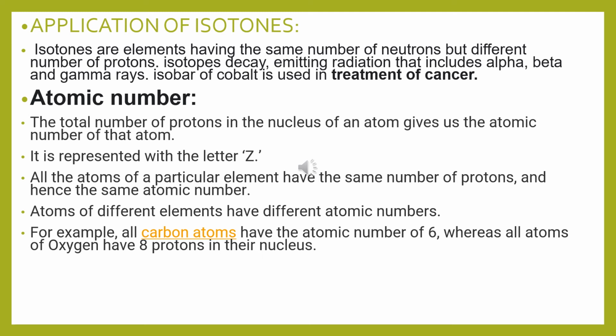Now we are discussing the atomic number. What is the atomic number? The total number of protons in the nucleus of an atom gives us the atomic number of that atom. It is represented by the letter Z. All the atoms of a particular element have the same number of protons and hence the same atomic number. Atoms of different elements have different atomic numbers. For example, all carbon atoms have an atomic number of 6, whereas all the atoms of oxygen have 8 protons in their nucleus.